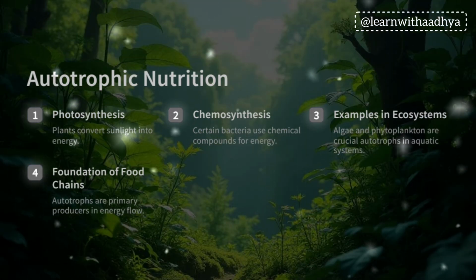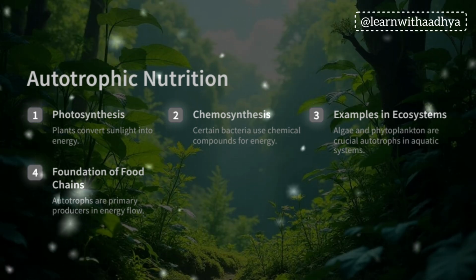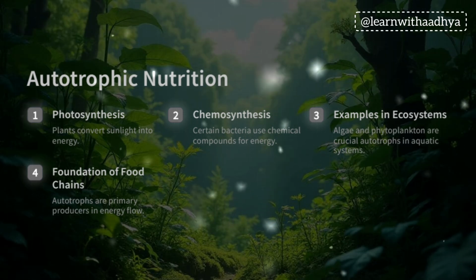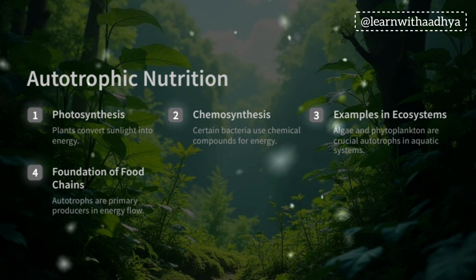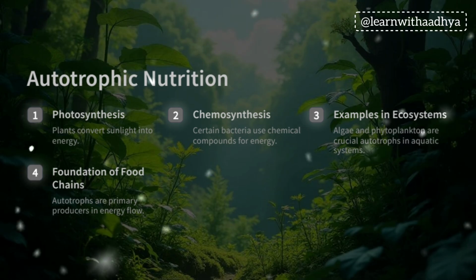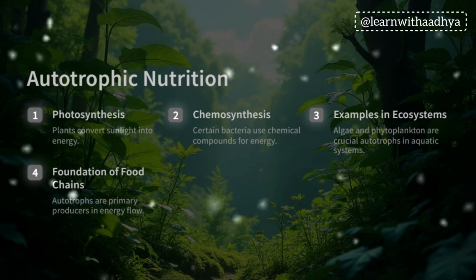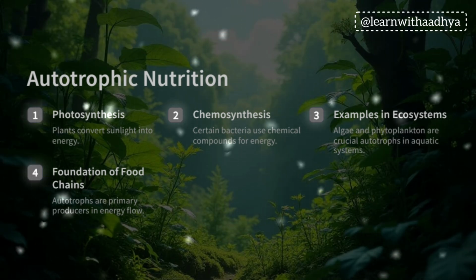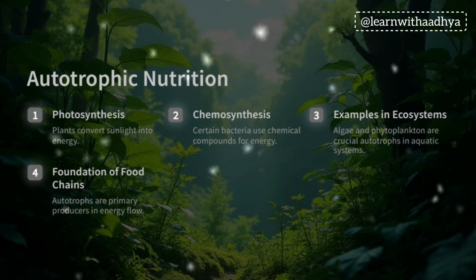Autotrophic nutrition. Autotrophic nutrition is nutrition in which inorganic materials like carbon dioxide and water are utilized to prepare organic food by the process of photosynthesis. Plants use photosynthesis and some bacteria use chemosynthesis. So it is common in bacteria. They use some chemical components for energy. Examples in the ecosystem are algae and some different bacteria. Autotrophs are primary producers in energy flow.